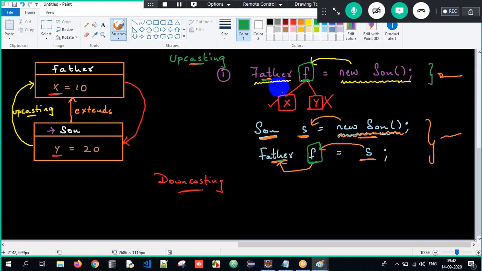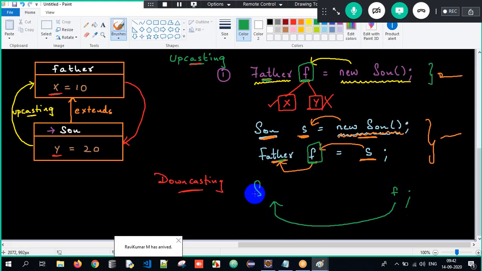The upcasted reference, you are trying to convert back to a subclass type reference. So f is of type Father, the superclass, that is the upcasted reference. The upcasted reference you are converting to a subclass type reference. From Father, I am coming back to Son here.